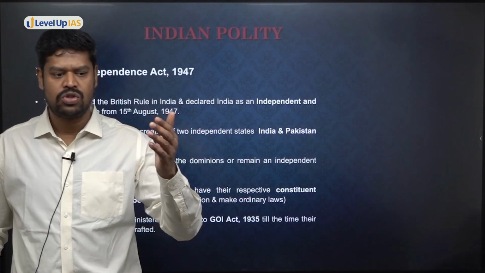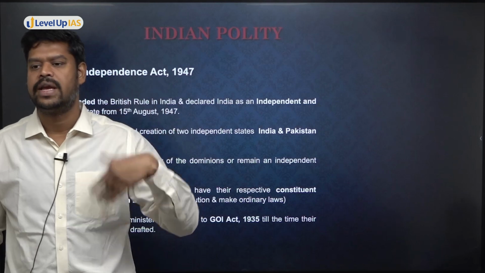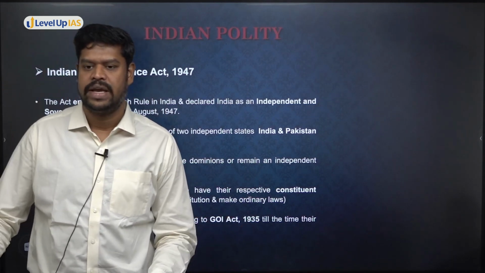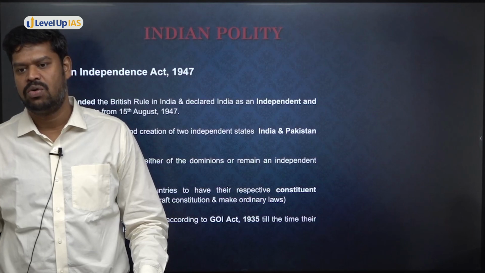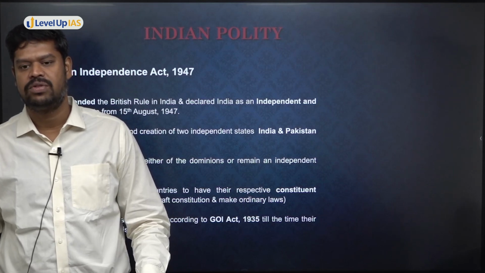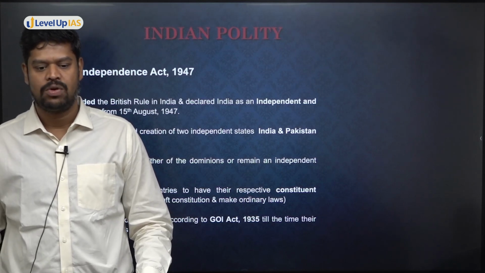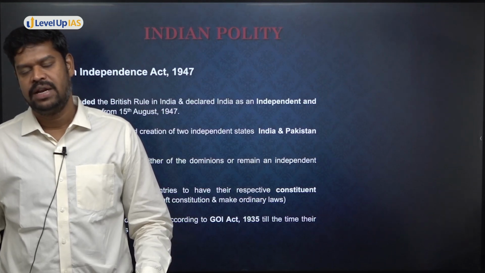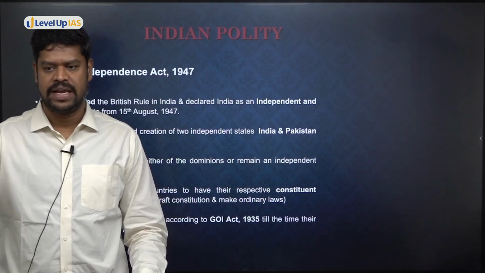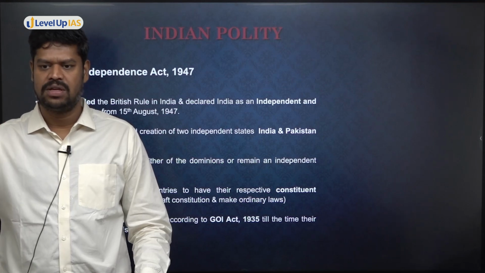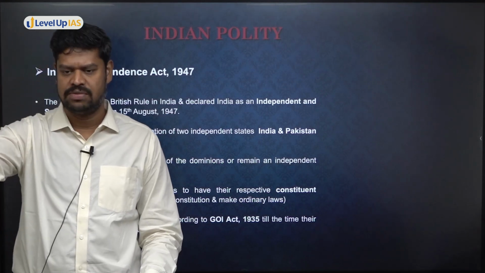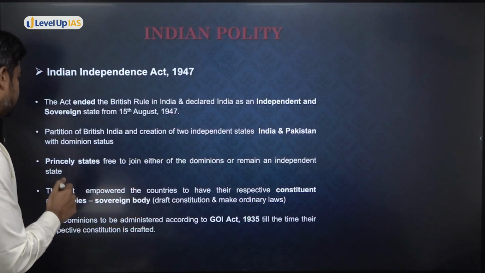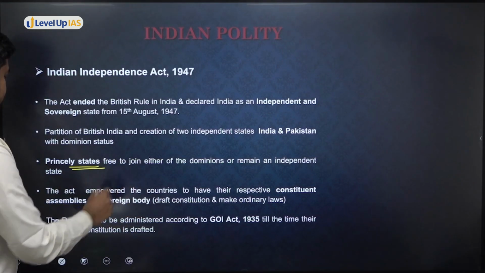And in fact, most of the princely states voluntarily came and joined with India at the time of the partition, except for 3 princely states. Do you know what are the 3 princely states that did not join with India? It was Hyderabad, Jammu and Kashmir, and Junagadh. But in fact, all the three princely states later came as a part of India by one way or the other, which I'll discuss when I discuss the Union and its territories. Okay. So this is another important provision. The princely states were free to join.